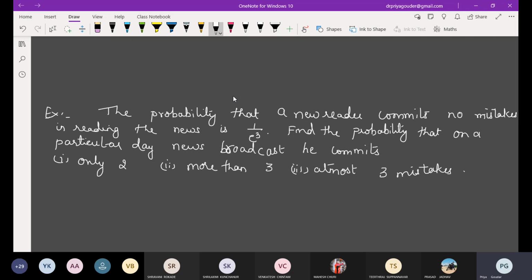Find the probability that on a particular day, news broadcast, he commits only 2, more than 3, at most 3 mistakes.